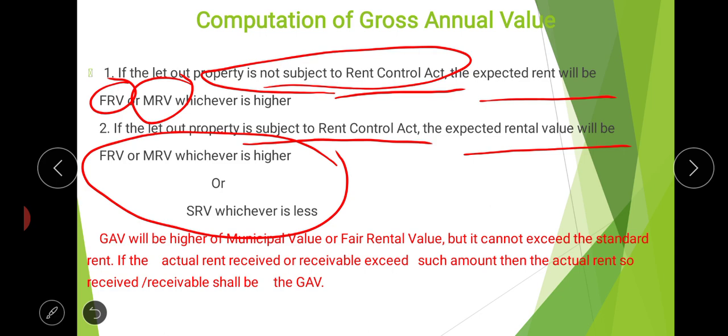The maximum amount does not exceed the standard rental value. If the actual rent received or receivable exceeds such amount, then the actual rent so received or receivable shall be the gross annual value. Clear?